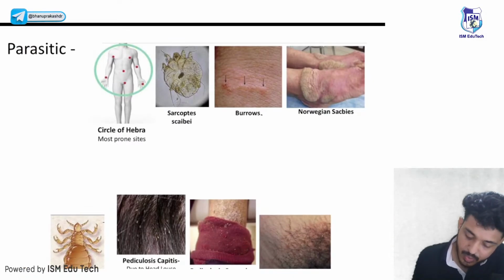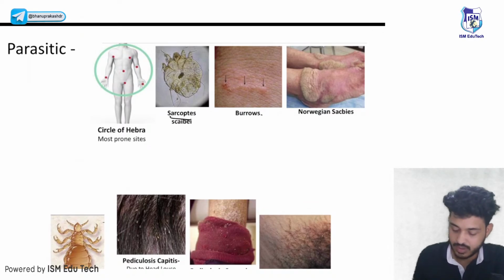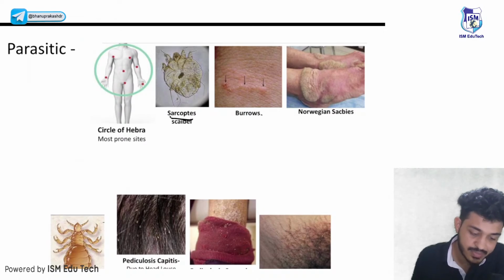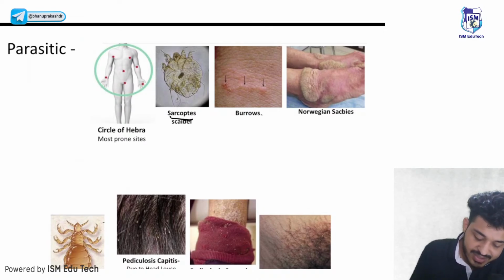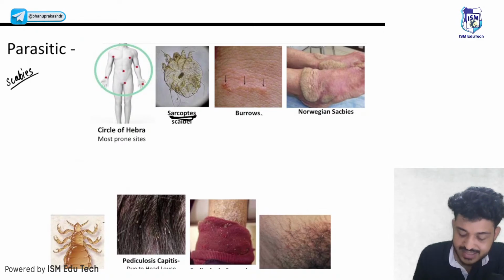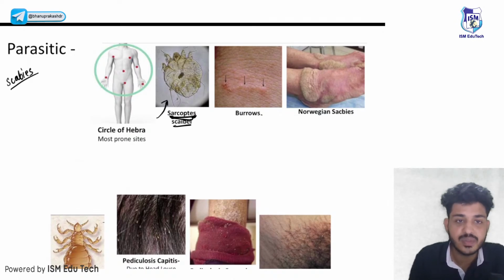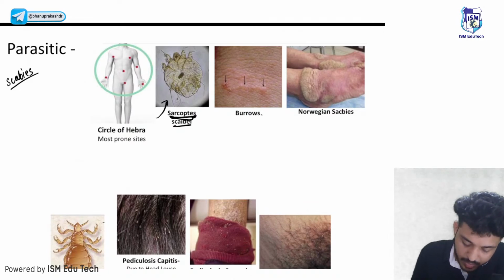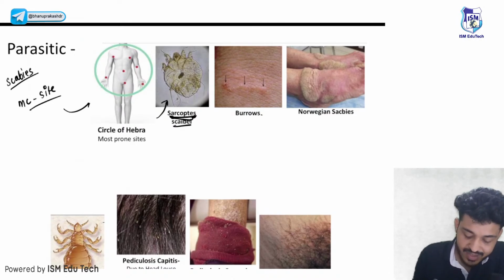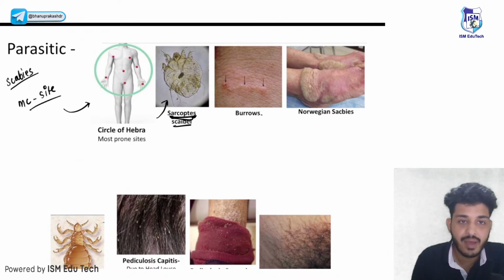Can anyone tell me the name of that disease? By looking at these pictures, just tell me the name of the disease. The name of the disease is, obviously I'm talking about scabies, right? That is caused by Sarcoptes scabiei. That is the organism, guys. Look here, this is the organism. Just remember the picture. This is very important. What is the most common site? The most common site where this organism affects is known as the circle of Hebra.